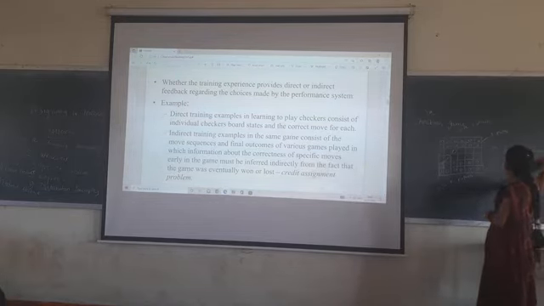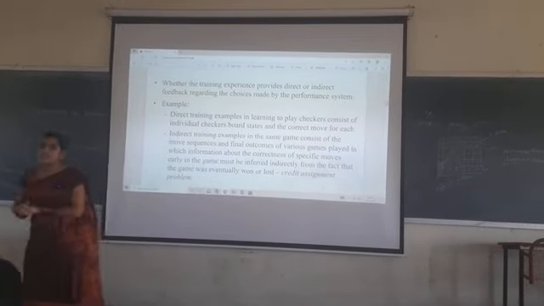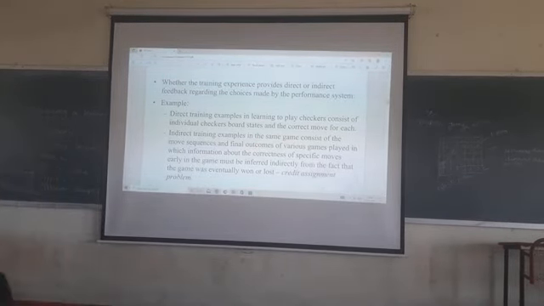Why do I say this is the best example for direct feedback? Direct feedback means we have some possible moves from one step to another.